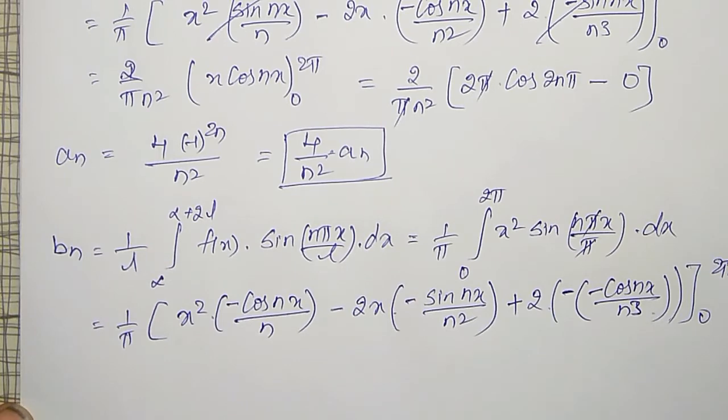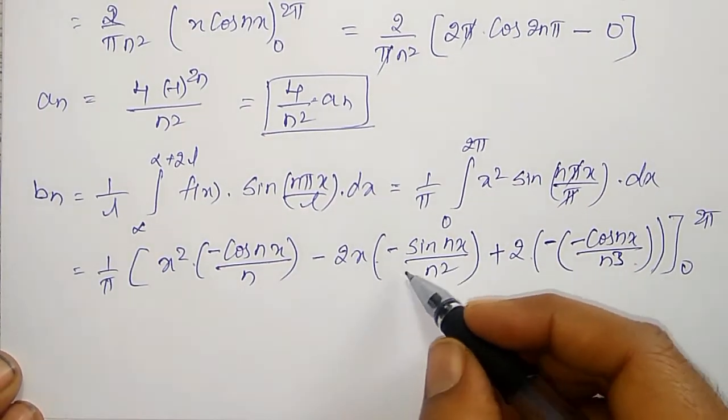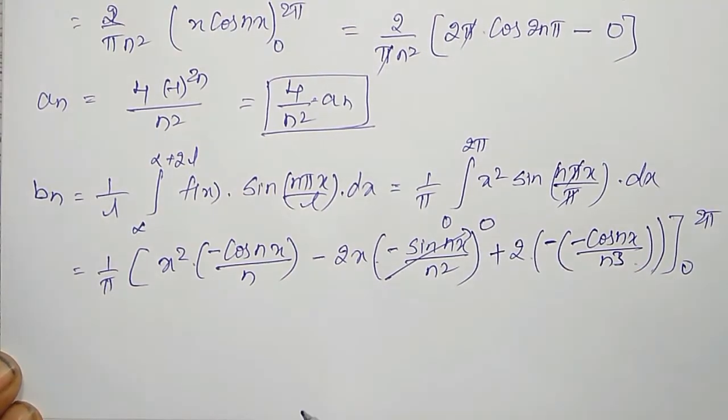Now again for 0 to 2 pi, the sin containing terms totally become 0. Only for these two terms I have to simplify.